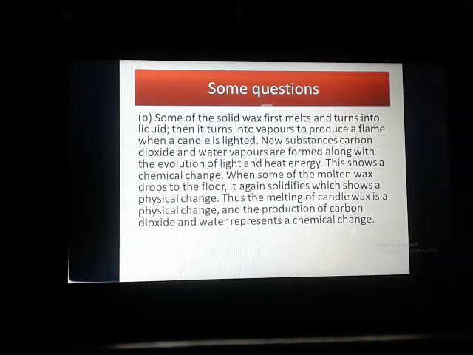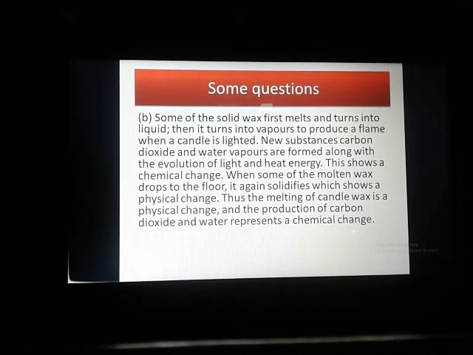Thus, melting of candle wax is a physical change, and the production of carbon dioxide and water represents a chemical change. That means whenever your candle burns, there are two processes at that time. One process by which we get light, heat, energy, carbon dioxide and water vapor.